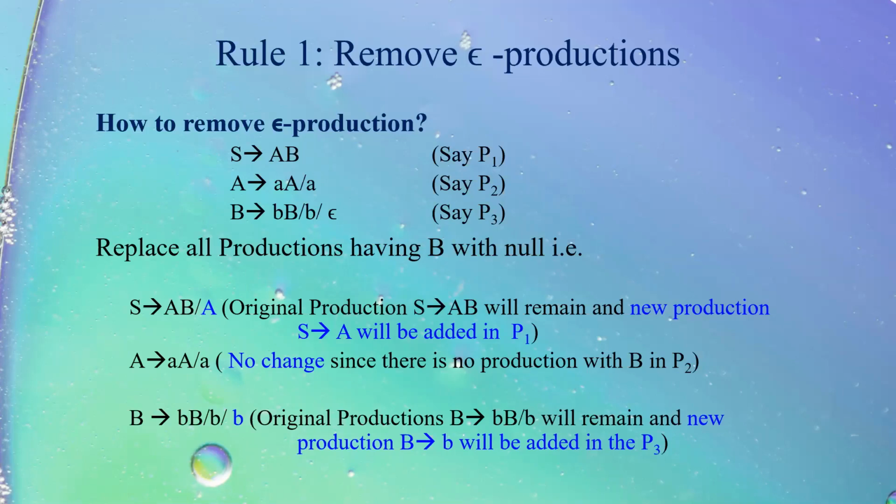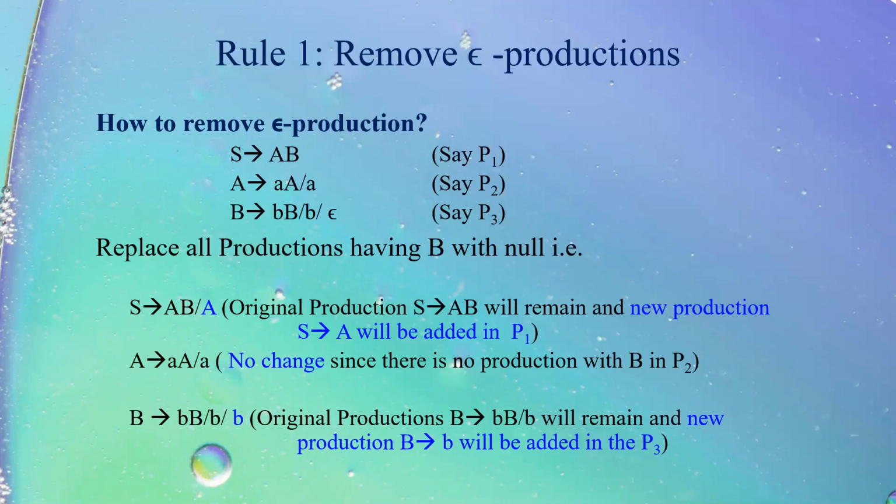If I consider second production A tends to small a, capital A, or a, there is no capital B in this, so no change, it will remain as it is. If I talk about the third production P3, I have B tends to small b, capital B, or small b, or epsilon. Epsilon is removed. We were doing that particular operation only right now. And in place of capital B, we will be putting small b.